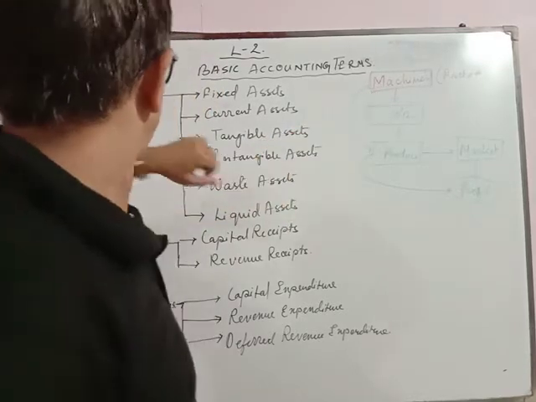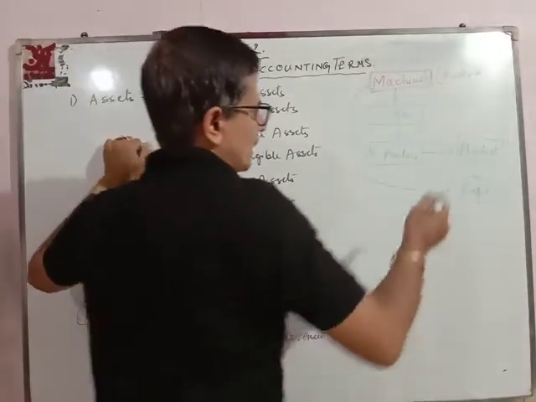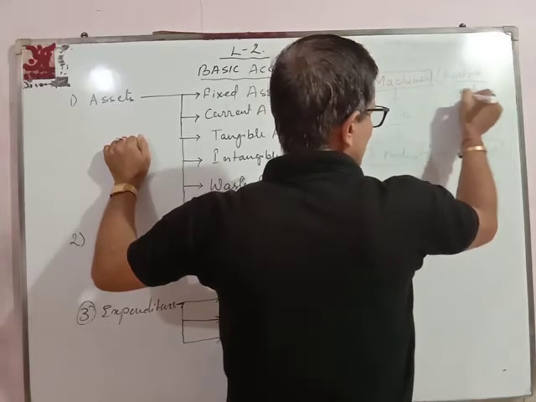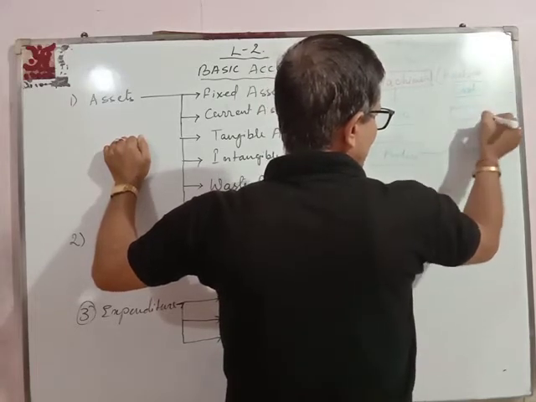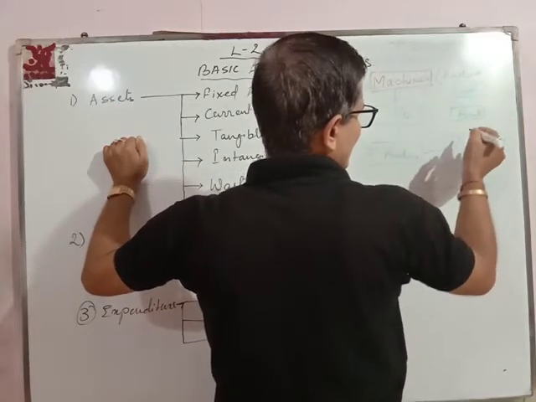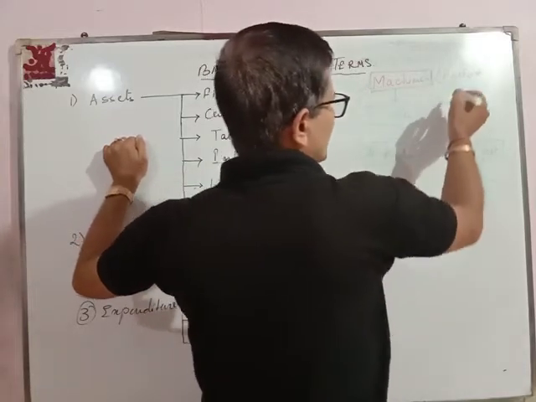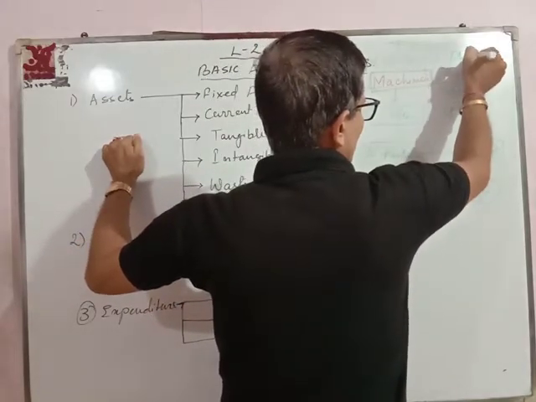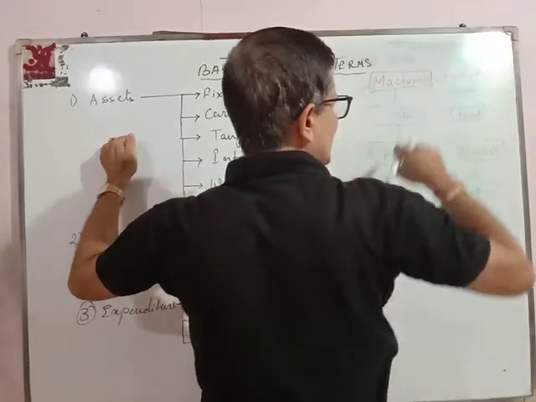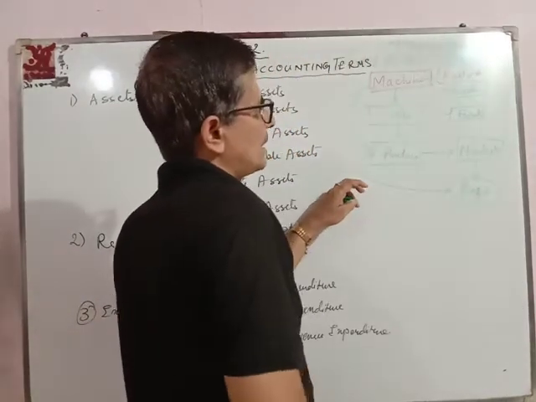Now let us see other assets also. Cash is also an asset. The cash that is deposited into an account in the bank is also an asset. Likewise, many assets are there. Plant, that is factory. Once the plant is built, it continues for 20, 25, 30 years, according to the material that he is using.